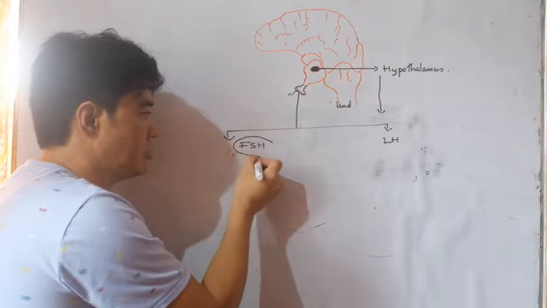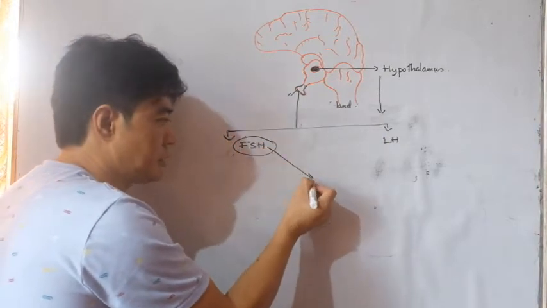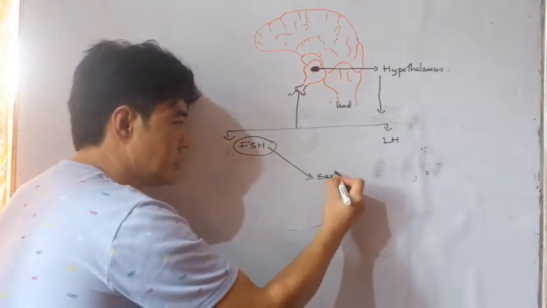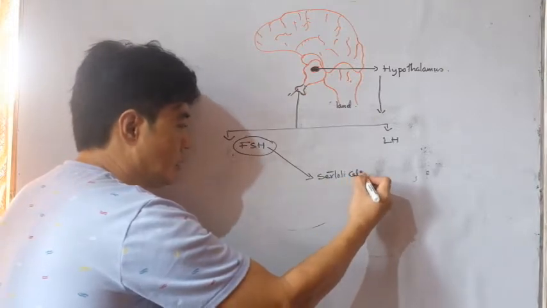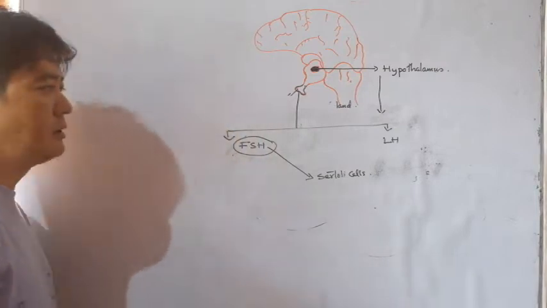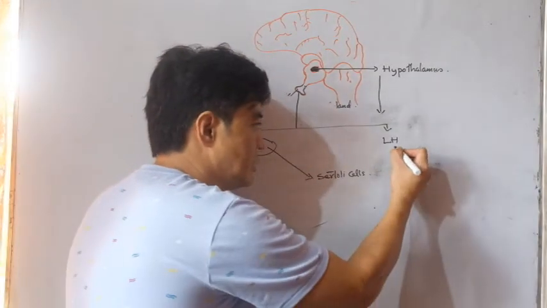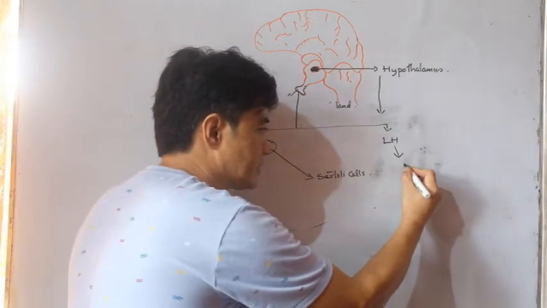This follicle stimulating hormone stimulates the Sertoli cells of testes, and this luteinizing hormone stimulates the Leydig cells.